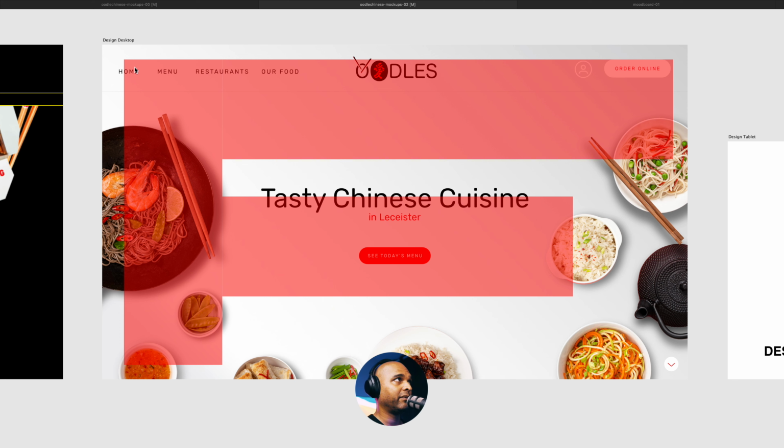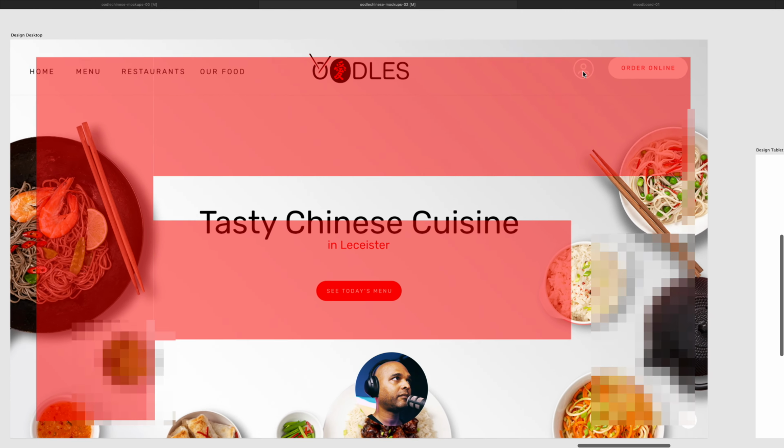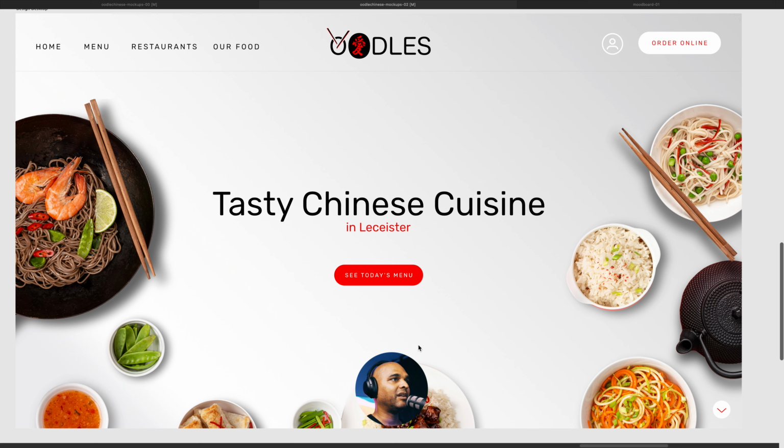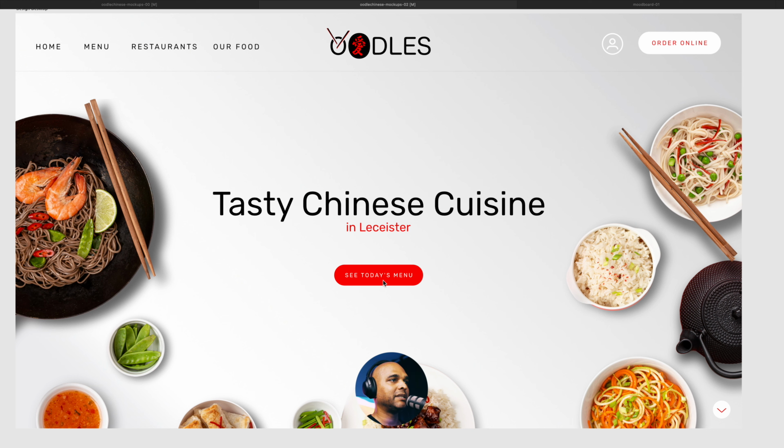They start here on top where the logo usually is, but here it's a navigation. Then they scan through to the right-hand side, so they will see the logo, the call to action and the My Account icon here. Then they go back down, then they go in the middle, and that's where you want to put the important elements. As you can see, there are a lot of colors. That's why I use the red call to action for this button here, and I use the white one here on top, and I will show you why in a moment.